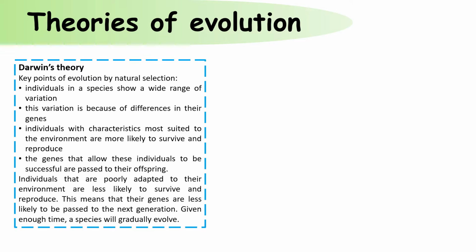The key points of his theory were that individuals in a species show a wide range of variation. This variation is because of their genes. Individuals with characteristics most suited to the environment are more likely to survive and reproduce. The genes that allow these individuals to be successful are passed to their offspring. Individuals that are poorly adapted to their environment are less likely to survive and reproduce. This means that their genes are less likely to be passed to the next generation. So, given enough time, a species will gradually evolve.